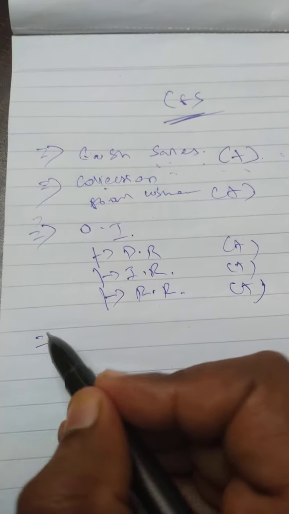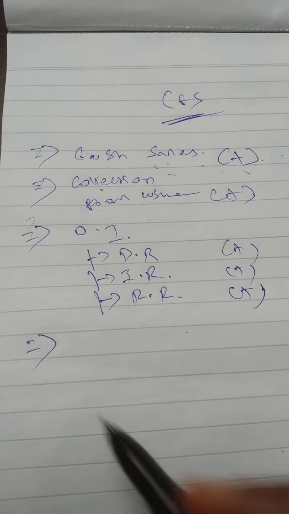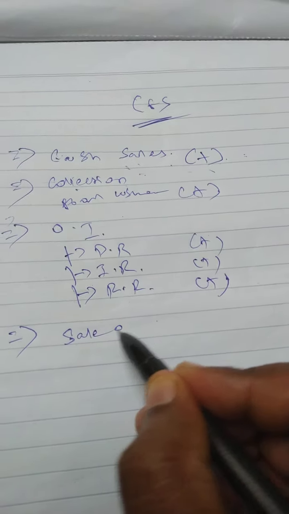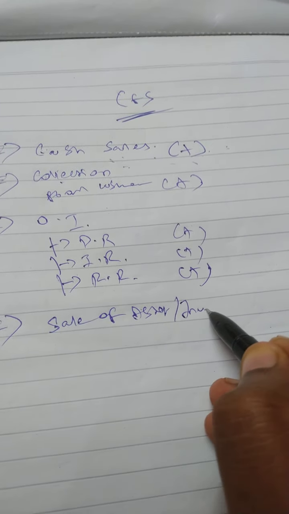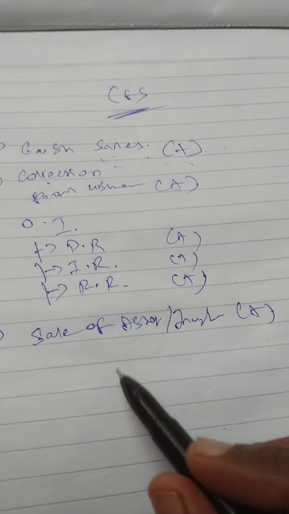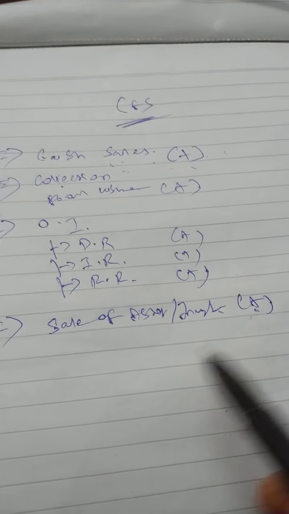What else? How can I receive cash? What are the ways? Cash sales I said. Sale of assets, investment. If I sell my assets, I can receive cash. If I sell my investment, I will receive cash. Correct? Then that is also an inflow.